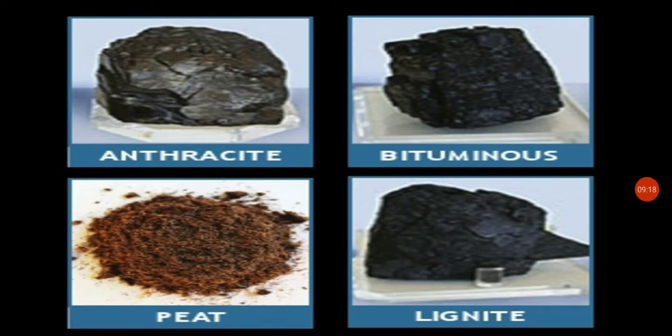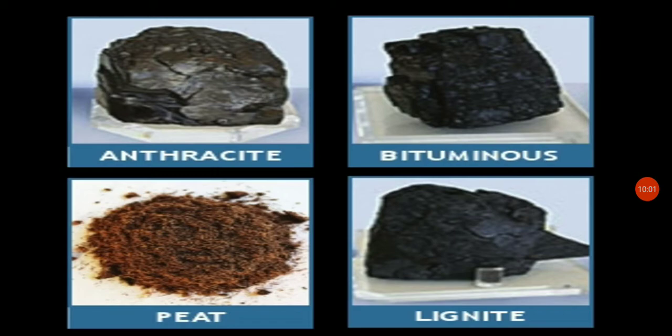And there are 4 varieties of coal, that are peat, which you can see in the diagram. Then we have lignite, then bituminous, and then anthracite. You can see that there are 4 divisions found in coal: peat, lignite, bituminous, anthracite. But the pure one, which is the good quality coal, is anthracite. Coal is widely used to generate thermal electricity.